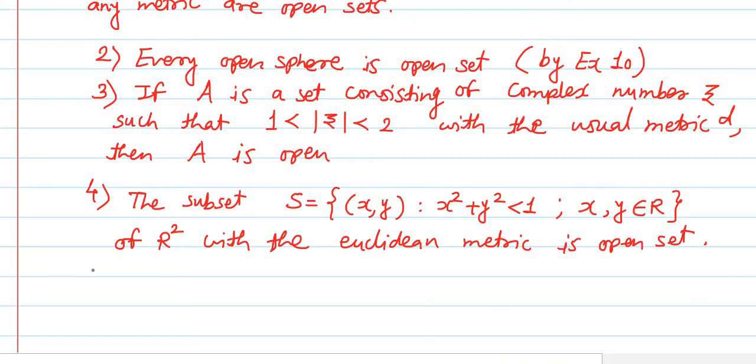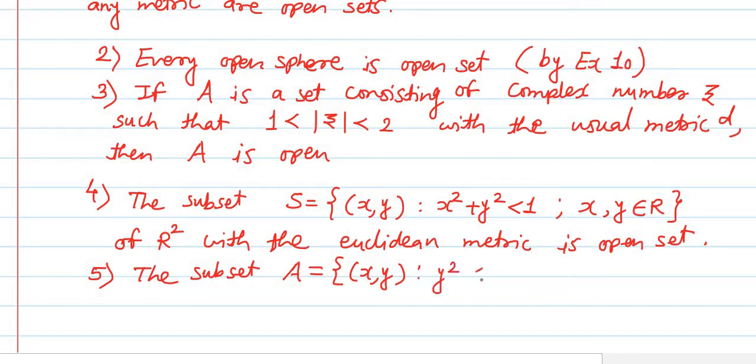The fifth illustration is the subset A, which is equal to the set of all the ordered pairs x, y, such that y square is less than x, where x and y both are real numbers.